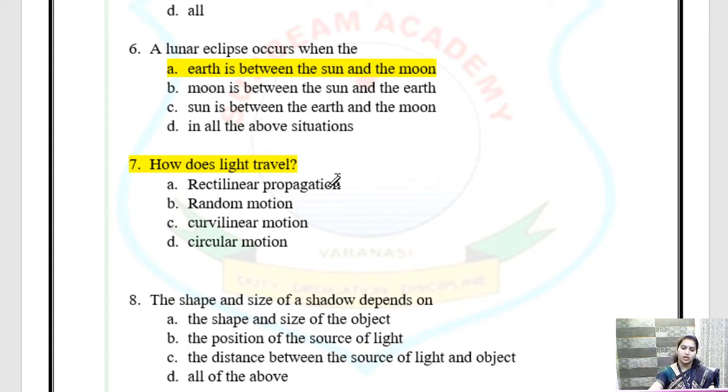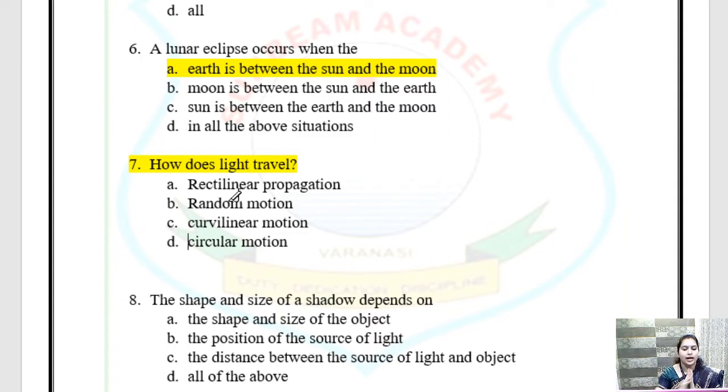Random motion, like if it is moving in any zigzag pattern, that is random motion, like it is moving randomly anywhere. Curvilinear motion, when it is moving in a curved path.